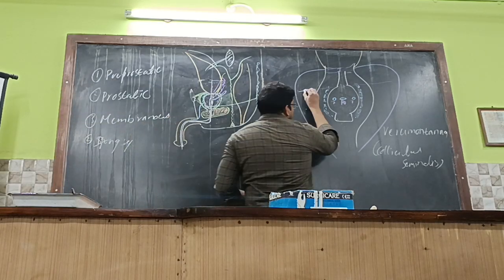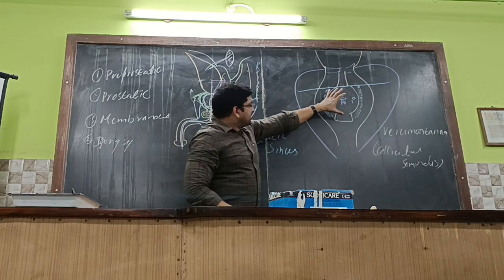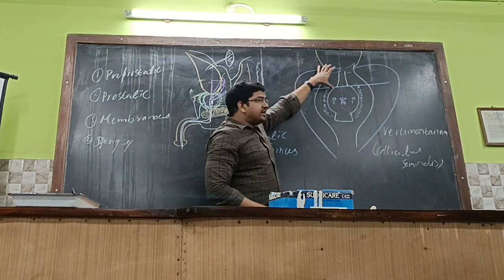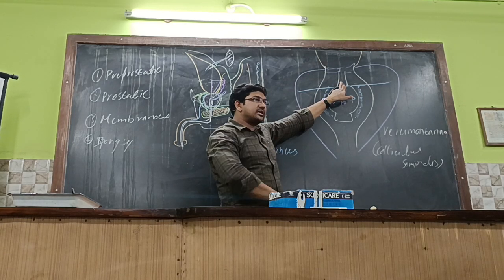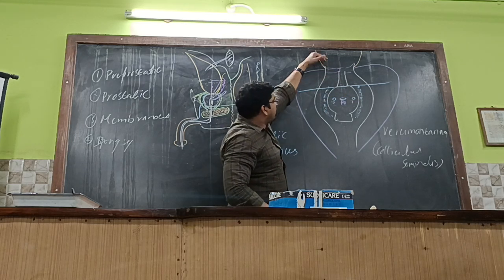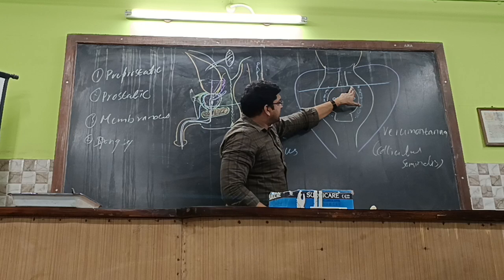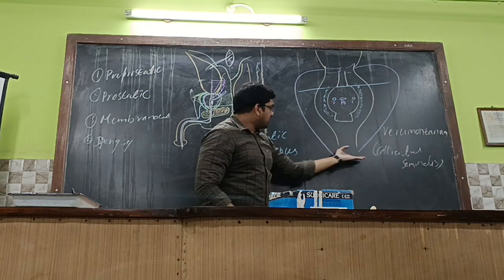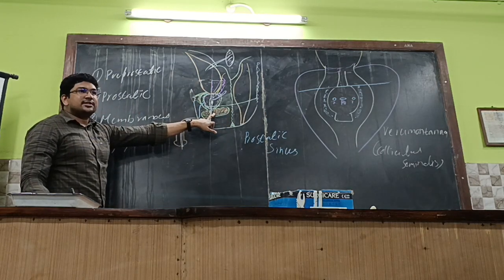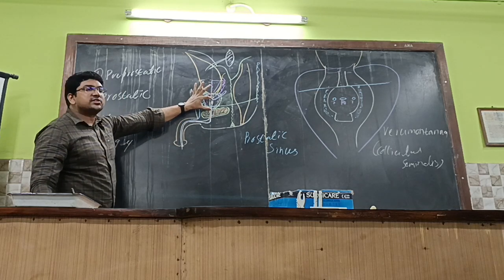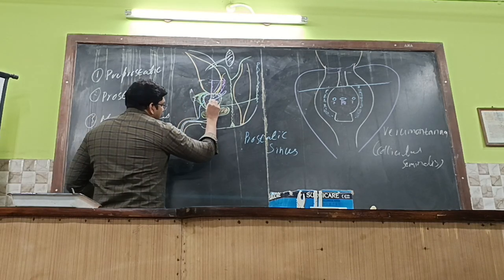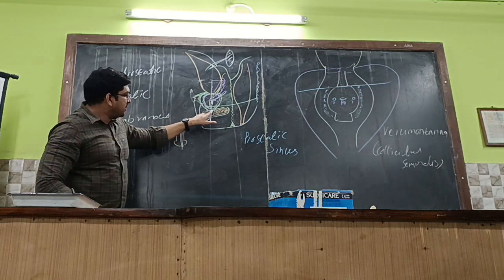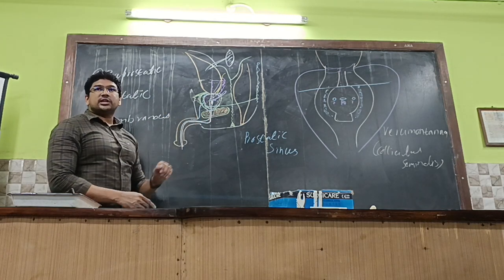But till this part is the pre-prostatic part. Till what part? Till the beginning of the verumontanum or colliculus seminalis is the pre-prostatic part. Even though it is in the prostate, it is termed the pre-prostatic part theoretically. Getting it? It is not like before the prostate. It is within the prostate, but till the colliculus seminalis or verumontanum. From then onwards, till it reaches the urogenital diaphragm, it is termed the prostatic urethra. So from this part till this part is the prostatic urethra. Pre-prostatic above, prostatic below, till the superior layer of the urogenital diaphragm.